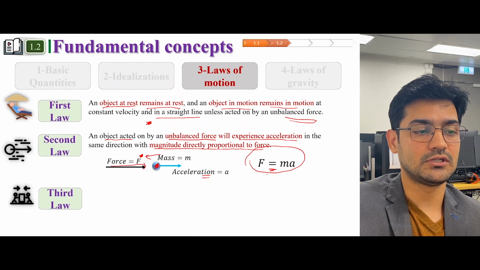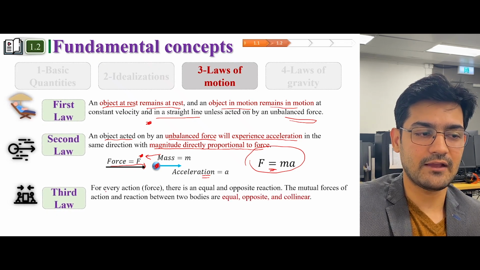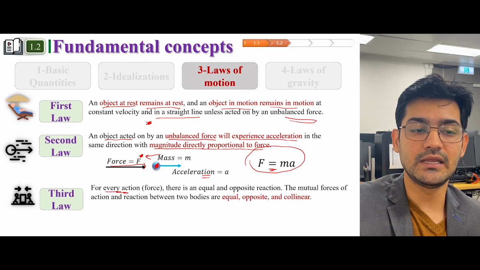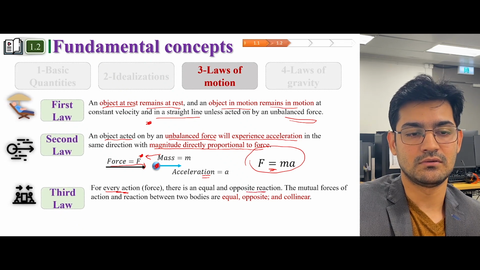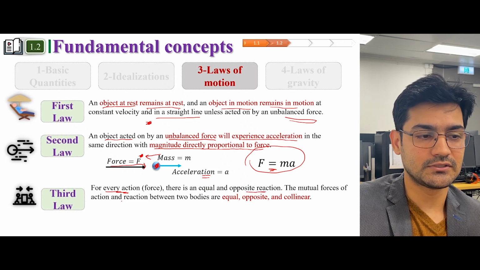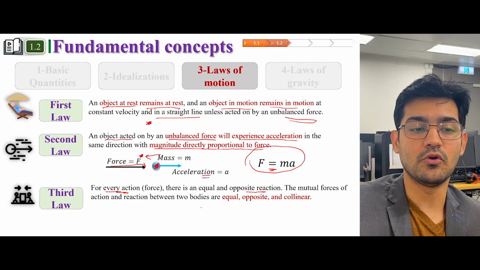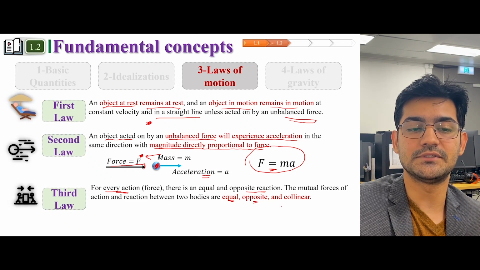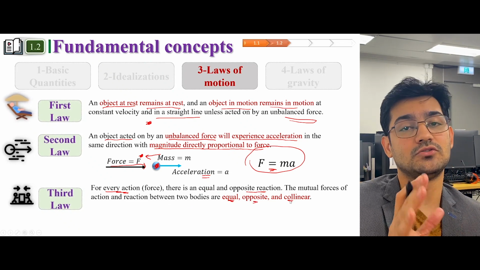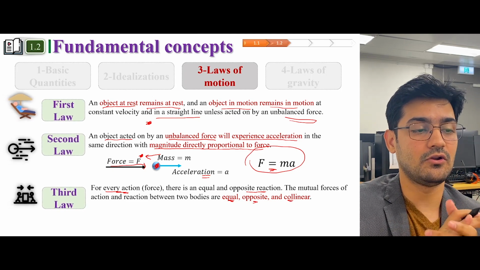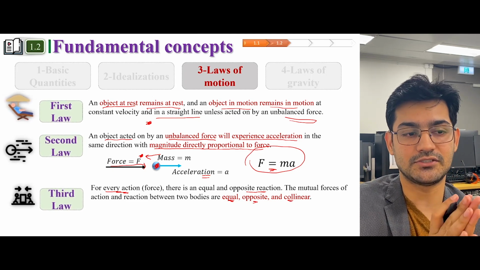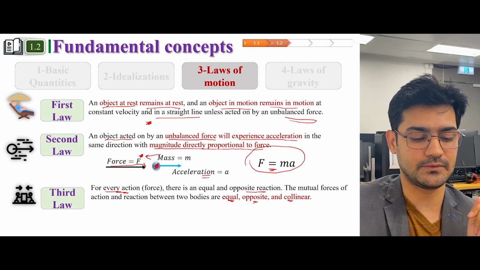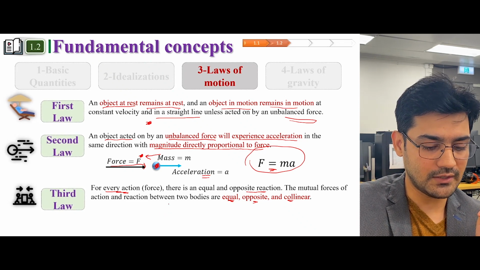Okay, so the third law. The third law states that for every action there is an equal and opposite reaction. The mutual forces of action and reaction between two bodies are equal, opposite, and collinear. Now, this is also one of the very famous laws, that every action has an equal and opposite reaction. Now, let me try to explain this.